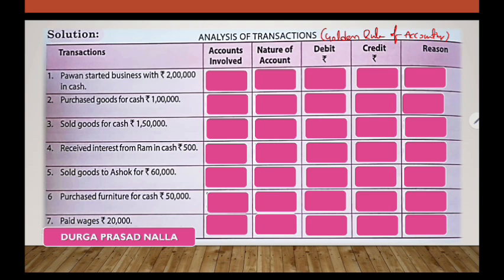So Pawan started business with cash 2 lakhs. What are the various accounts? Whenever a transaction is there, we must divide it into two aspects. What are the two aspects involved here? You can cross check. The two aspects are, one is cash and the other is Pawan's capital.